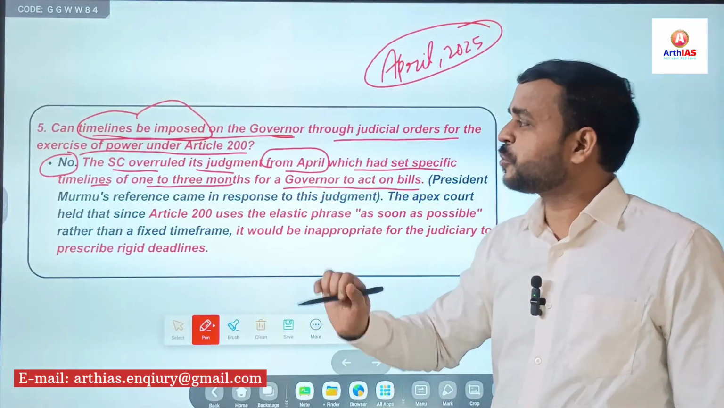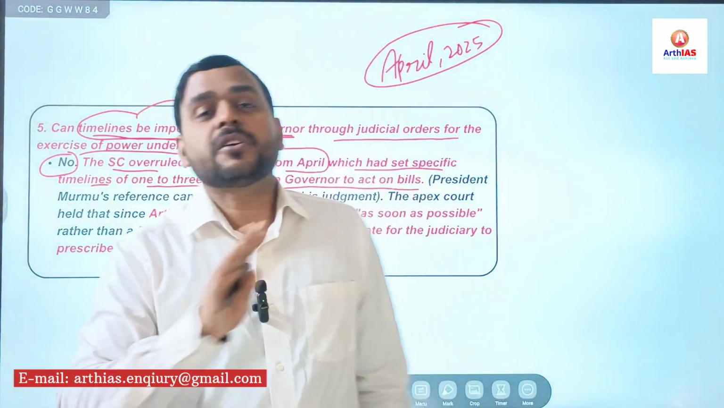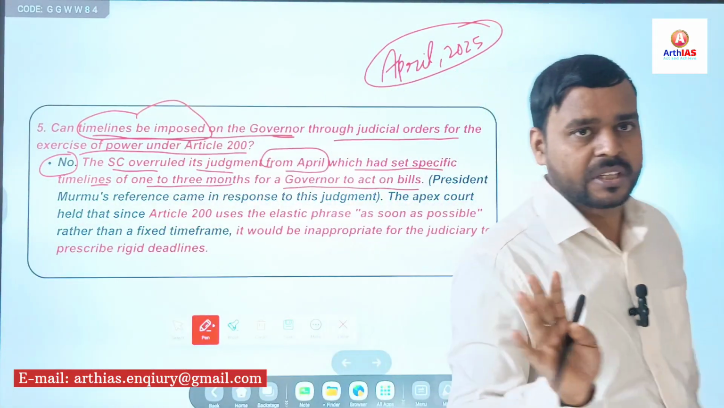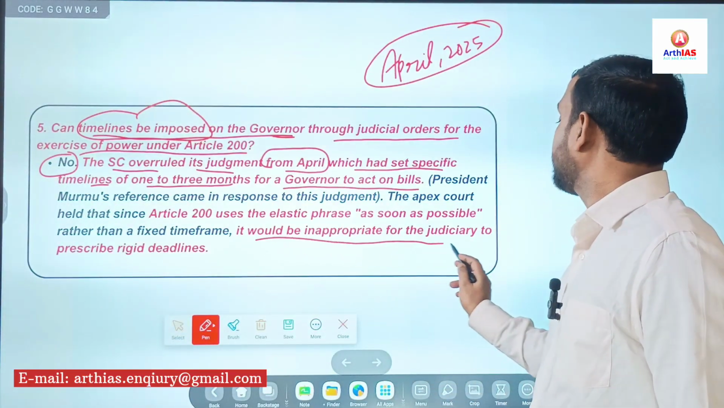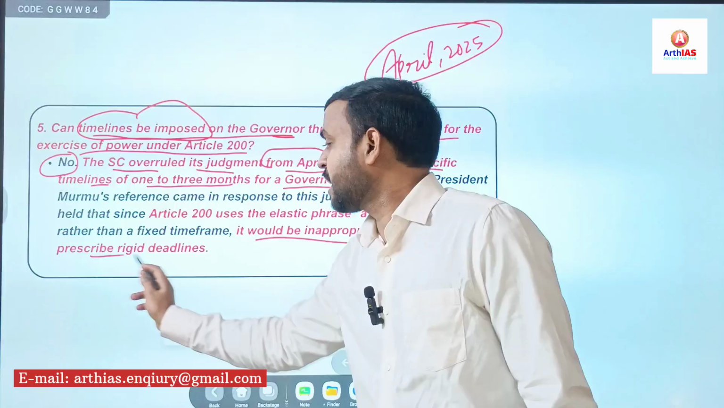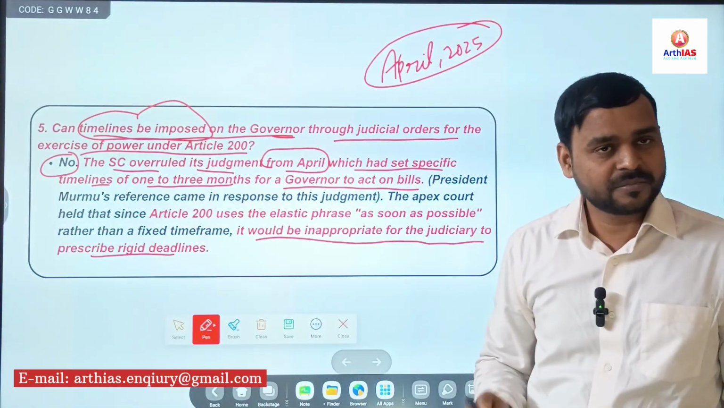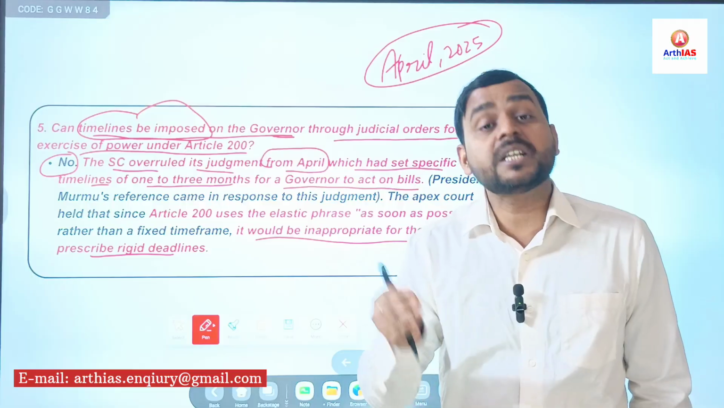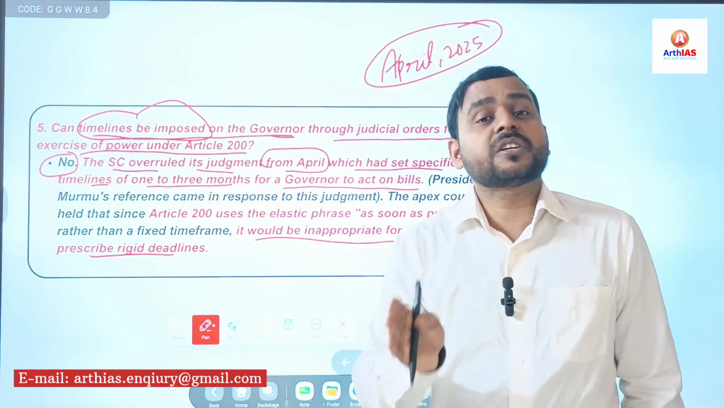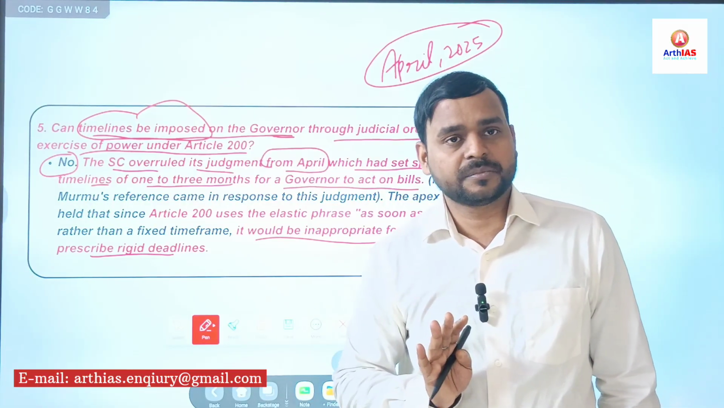Simple. So simply you have to know that the court cannot fix a timeline. It would be inappropriate for the judiciary to prescribe rigid deadlines, and it would be considered a violation of separation of power, which is a basic feature of the Indian Constitution. Simple.